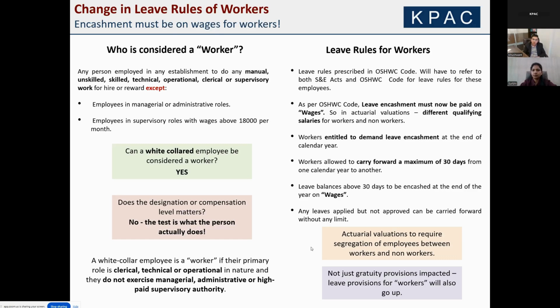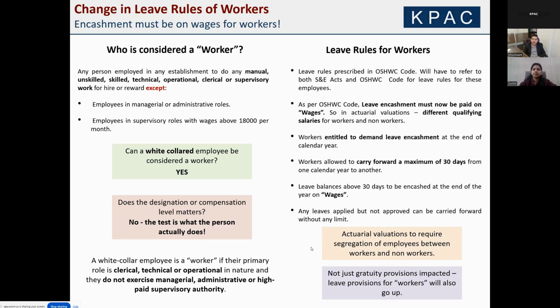So there will be rules in local shops and establishment acts anyway, but on top of it, you will have to take care of these as well. And in case of conflict between the two, we will have to go with whichever is more liberal, because the rule of harmonious application of law applies. Now, what are the key points that impact us from a leave perspective?